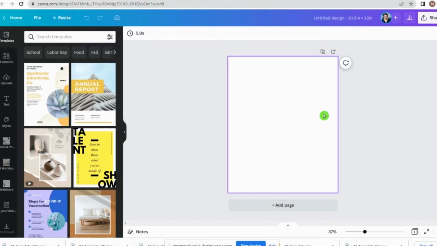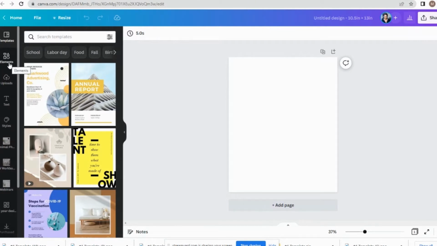So this brings us to our page where we are actually going to create the design. With a digital journal, I'm not sure if you've seen digital planners or journals, but they typically look like they are sitting on a desk. So in order to get this effect, the first thing that we're going to do is go over to the left-hand side, and we are going to click on the Elements tab.